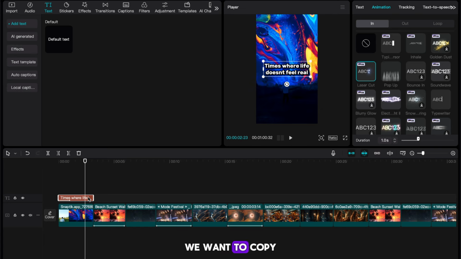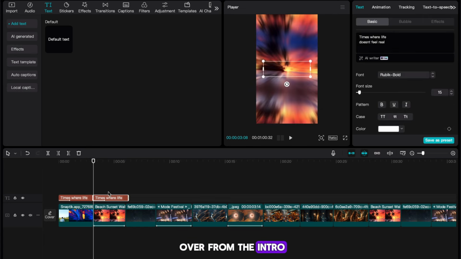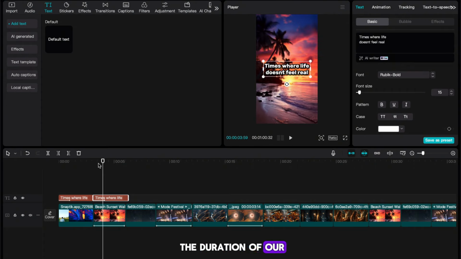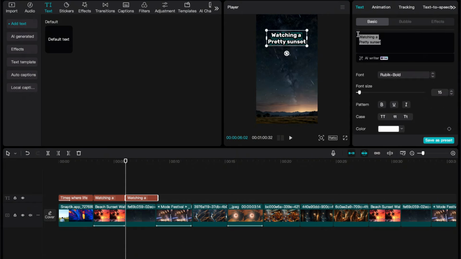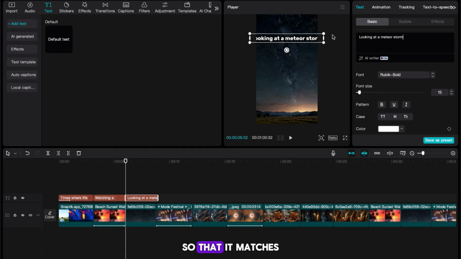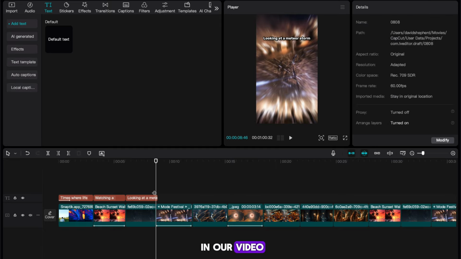Now, we want to copy and paste our text over from the intro and make it last the duration of our first image. Edit the text so that it says "Watching a beautiful sunset" and place it at the top of the screen. I also recommend making the font size bigger. You now need to copy the text over for all your images and change it so that it matches with what's being shown in our video.